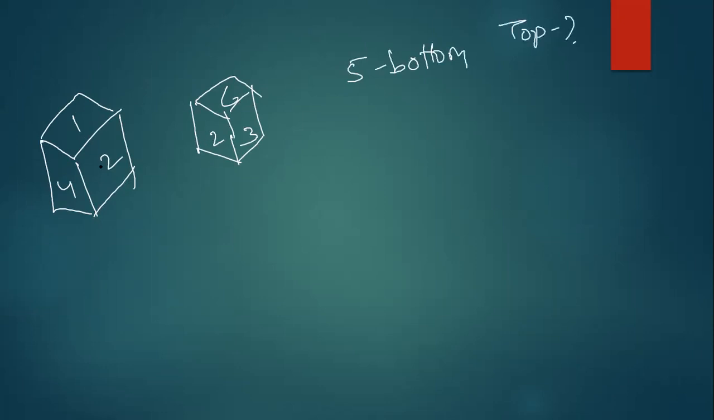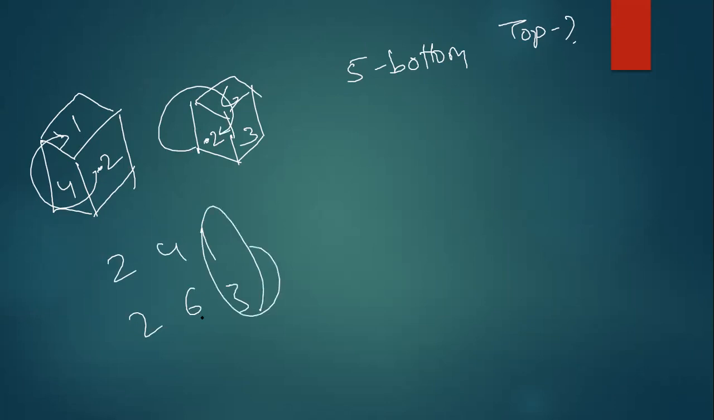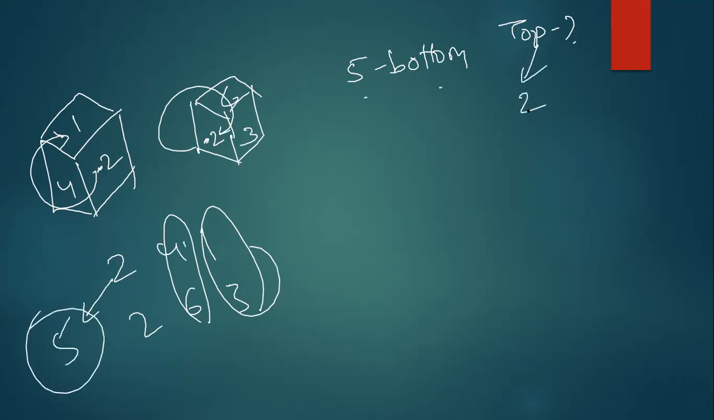Now, what is the common number here? 2. Start from 2. Clockwise direction I am writing. That means 2 4 1, 2 6 3. So 3 opposite to 1, 4 opposite 6. So the remaining number will be opposite to 2, which is 5. So when 5 is at the bottom, the top will be 2. If it is clear, type Y.